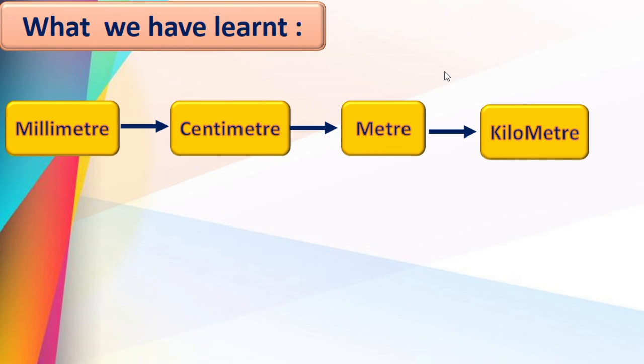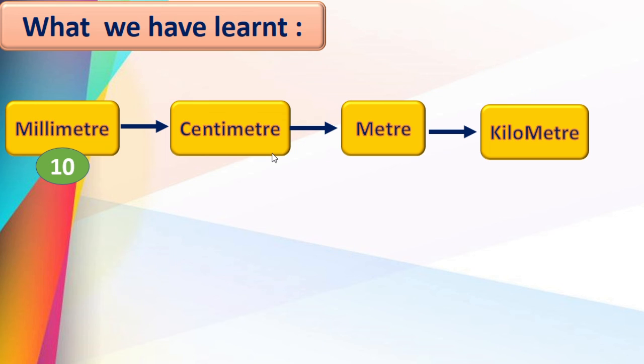Yes, dear children, same thing we will go through by the relations. Okay, we will find out what is the relation between millimeter, centimeter, meter and kilometer. Okay, now here, how many millimeter is equal to 1 centimeter? Yes, 10 millimeter is equal to 1 centimeter. Right? Now what is the relation between centimeter and meter?